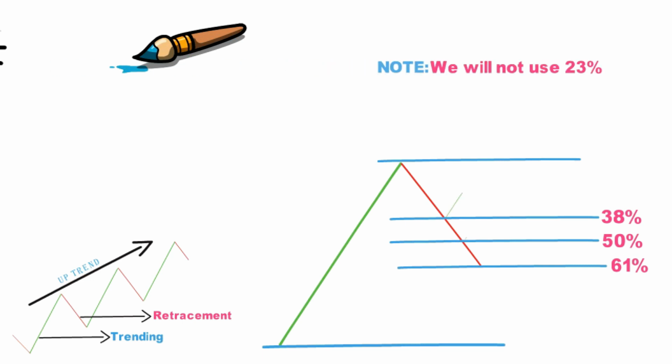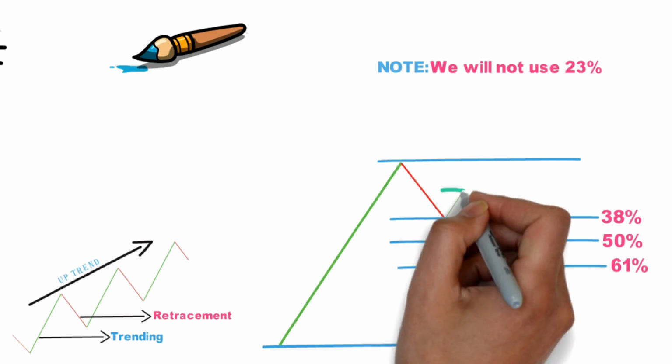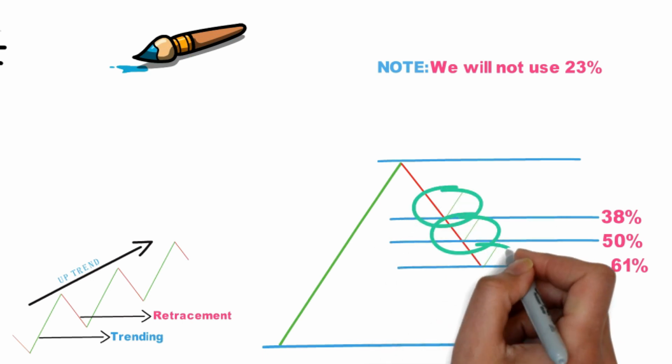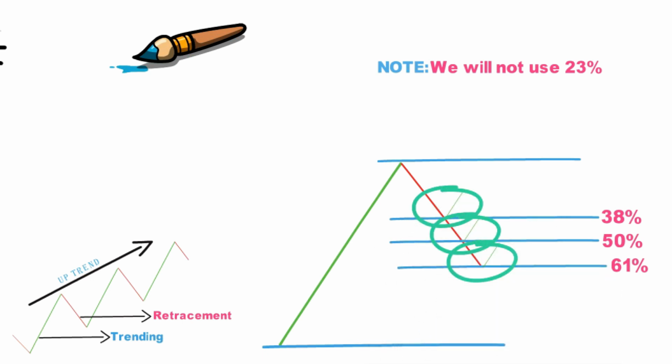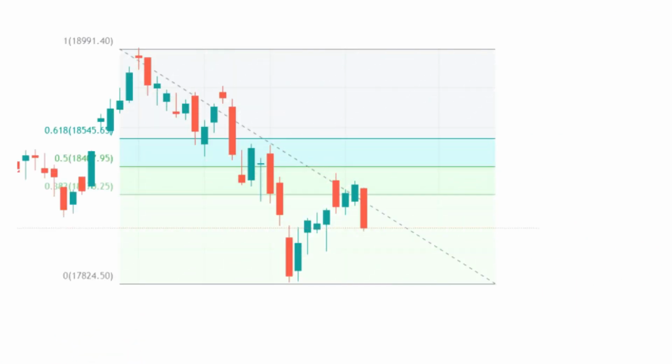When price retraces to any of these levels and gives confirmation, only after confirmation should we enter, no blind entry. And one more important point: once the 68% level breaks, it is not called a retracement, it will be a reversal signal. Very important point. In a downtrend also the same thing applies.